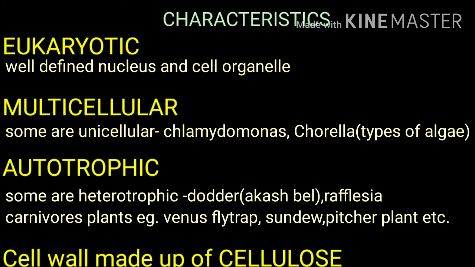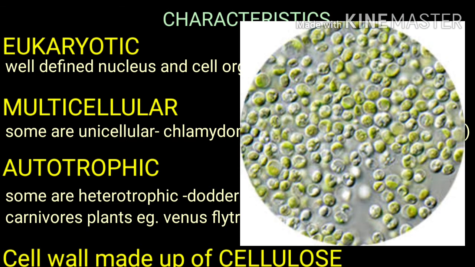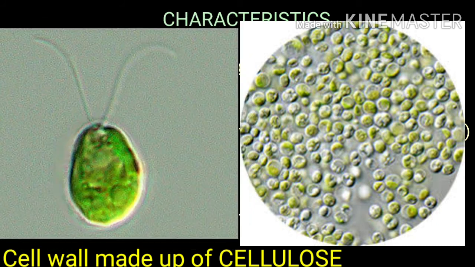Some plants are unicellular also, like Chlamydomonas and Chlorella, and both are examples of algae. So we can say that Chlamydomonas and Chlorella both are unicellular algae.